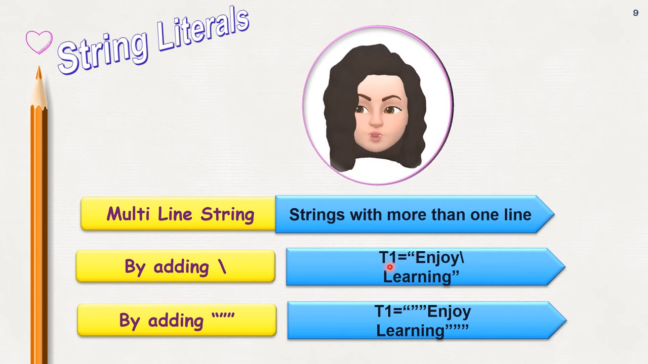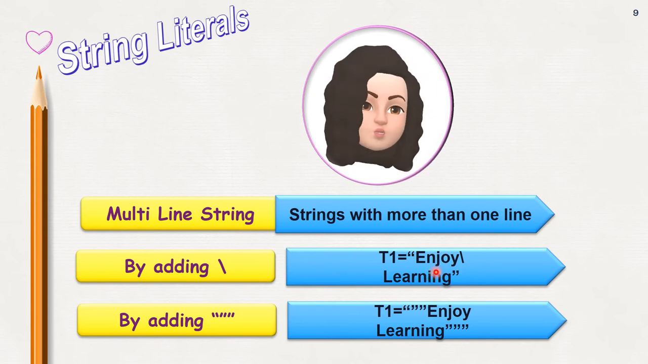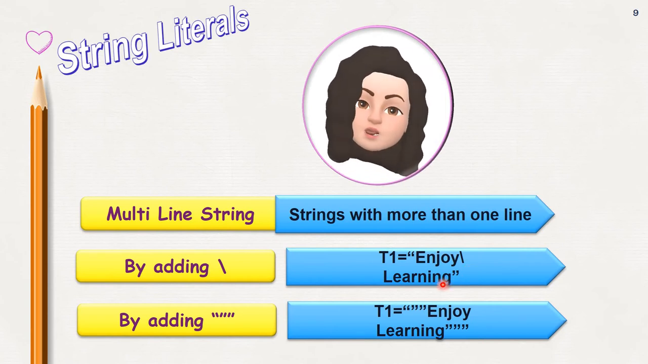T1 is equal to, start the double quotes, then the word enjoy. I want to type the word learning in the next line. So before pressing enter, include backslash, then press enter and type the next word learning, then close the double quotes. Okay, this is one way.